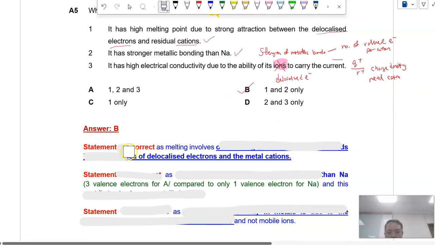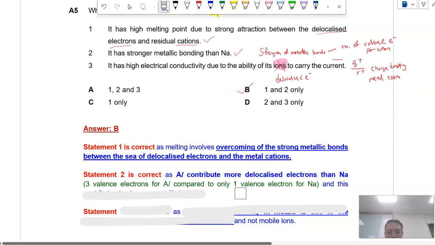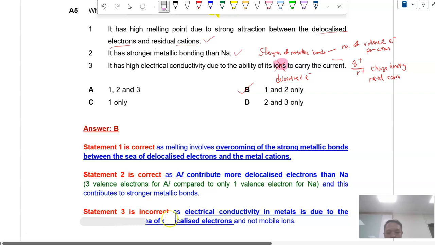Okay, so let me just erase the answers. If you prefer a more detailed explanation, it's over here. Okay, with that, we are done with TBL Set A.